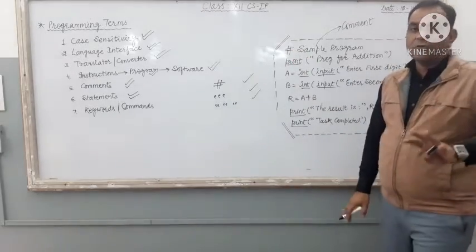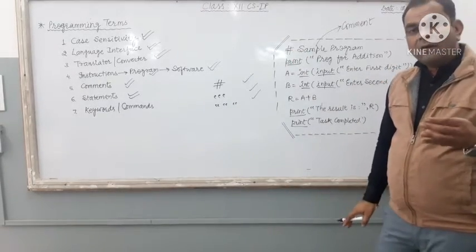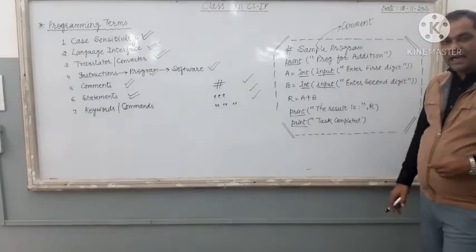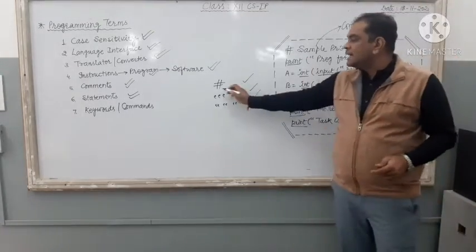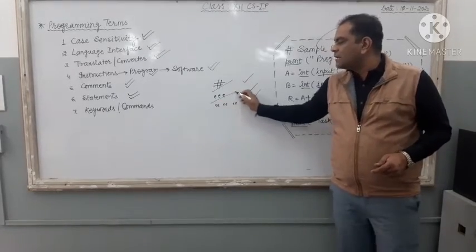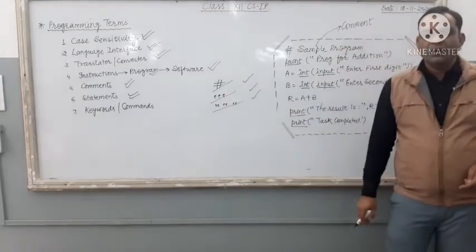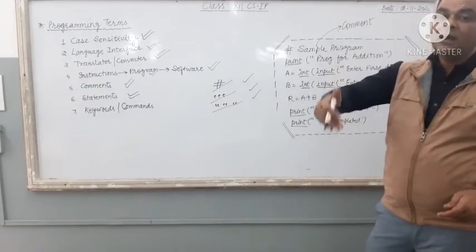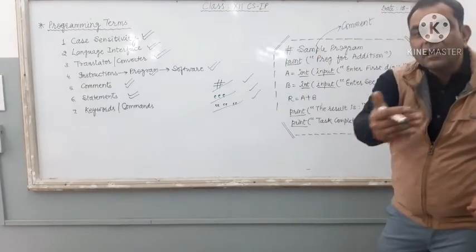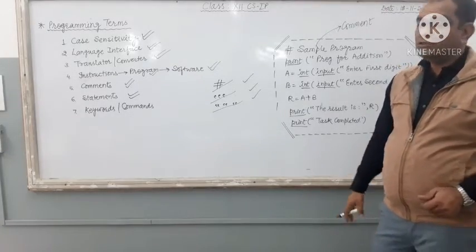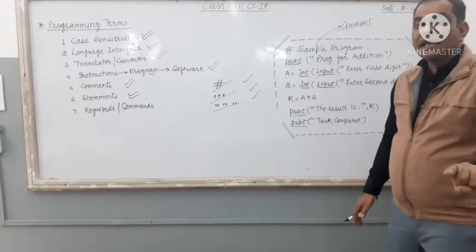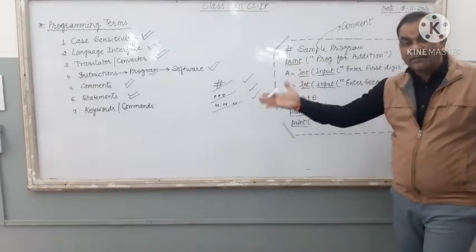So I think you can easily identify which is a comment and what are the statements, right? Those lines that start from hash, those lines that start from this one and that one, all these lines are under the category of comment, and the rest of the lines, which do not start with any of these three, all these lines are under the category of statement.